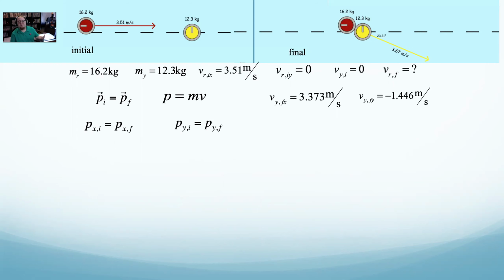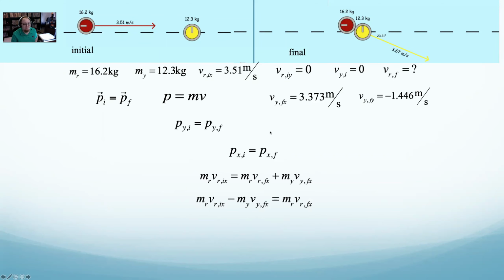And I'll say initial momentum equals final momentum. I'm going to do x first for no apparent reason. Initially in x, we have the momentum of the red. Final in x, there's momentum of both the red and the yellow. I can solve for the final velocity of the red in x. I'll subtract yellow's final momentum from both sides and divide both sides by the mass of the red stone.